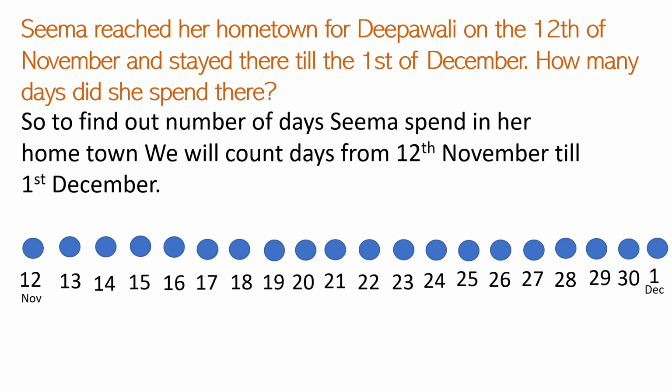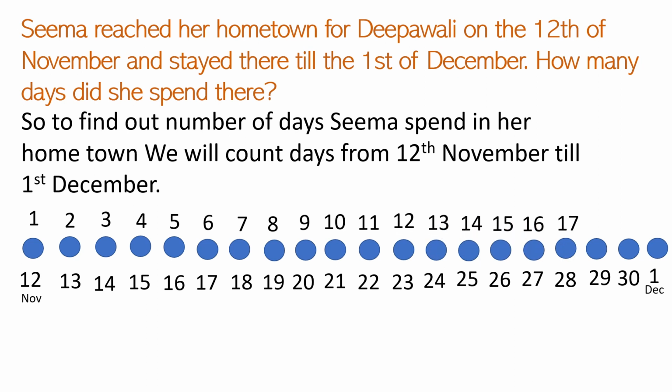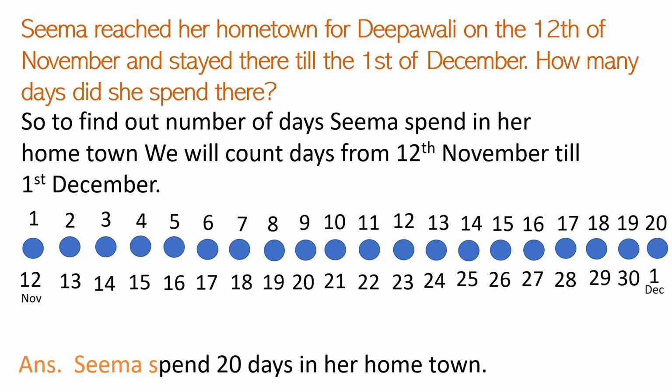Now we will count these dots. 1, 2, 3, 4, 5, 6, 7, 8, 9, 10, 11, 12, 13, 14, 15, 16, 17, 18, 19 and 20. So we will write the statement: Seema spent 20 days in her hometown.